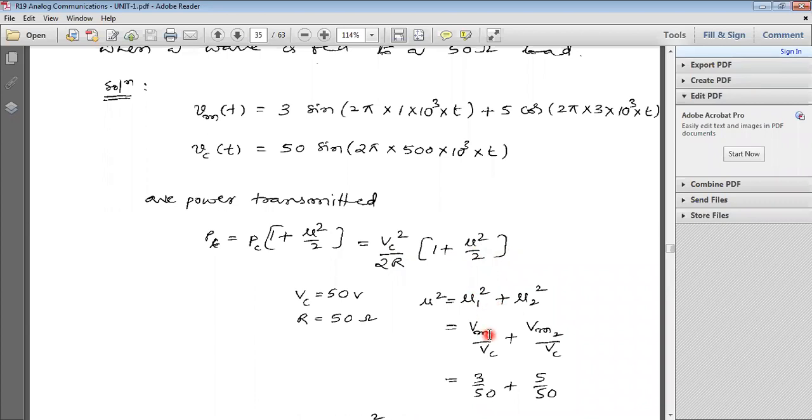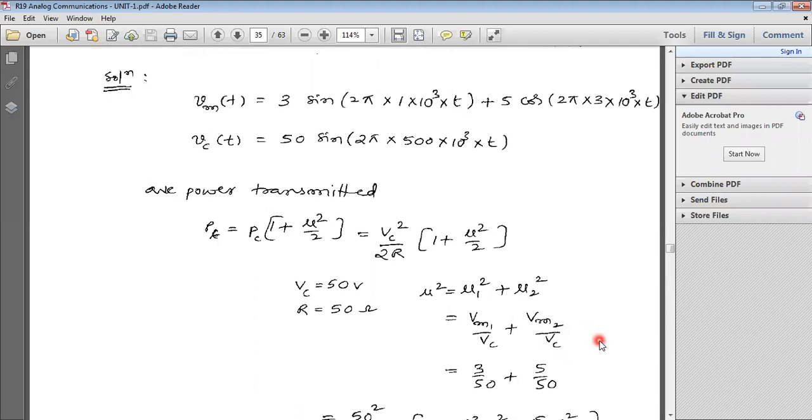What is mu1? Vm1 by Vc. Mu1 is the modulation index for the first signal. Mu2 is the modulation index for the second signal, which equals Vm2 by Vc.